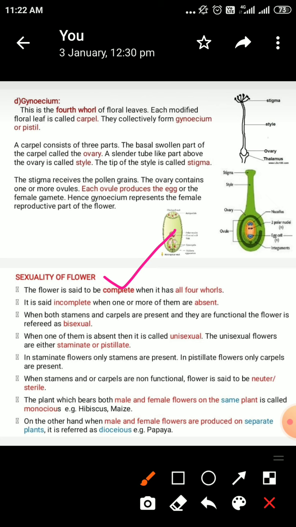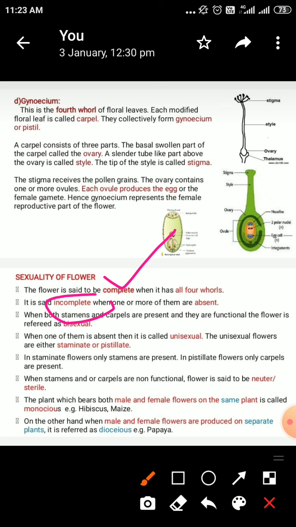Whenever out of the four, one of the organs is missing, the flower is called as incomplete. For example, just before we have discussed that in certain flowers, instead of calyx and corolla, there is the perianth. For example, in tuberose, drumstick, moringa, where there is no calyx and corolla, and instead there are perianths.